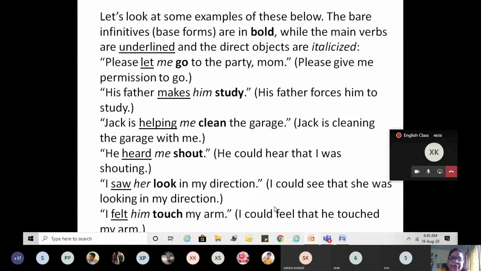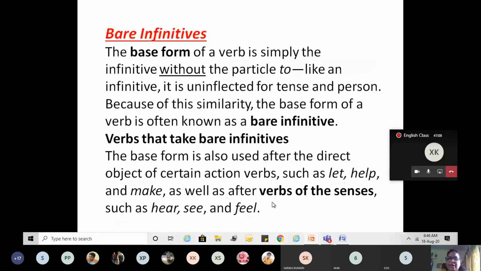This is bare infinitive which does not need to. And I told you what it is used with. It is used with let, help and make, as well as after verbs of senses like hear, see and feel. If you remember these six words, you can make the bare infinitive: let, help, make, hear, see, feel. Clear?